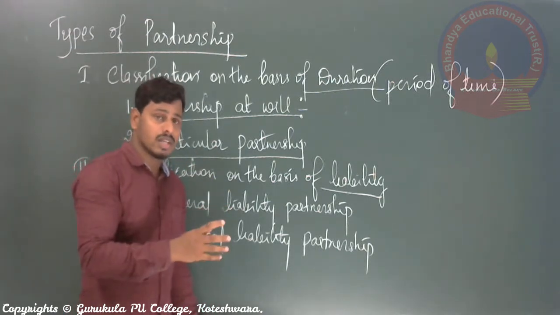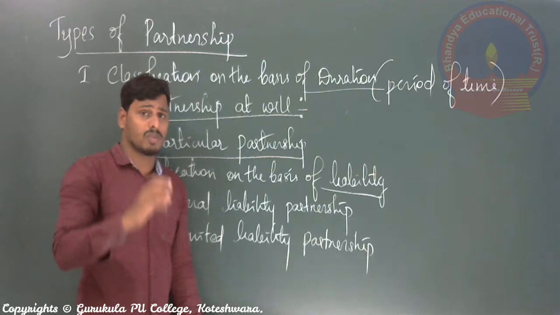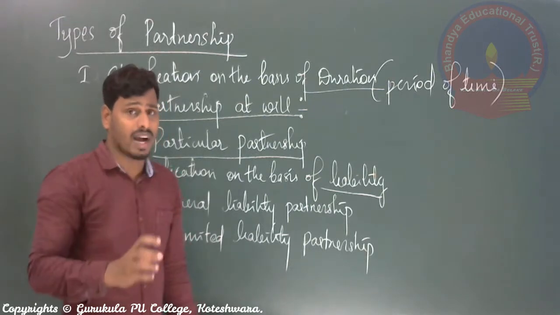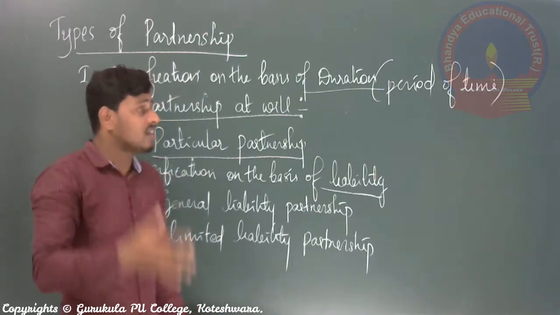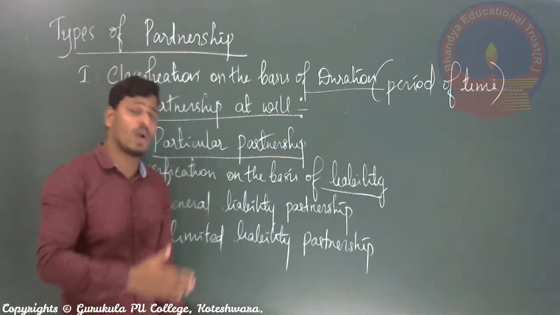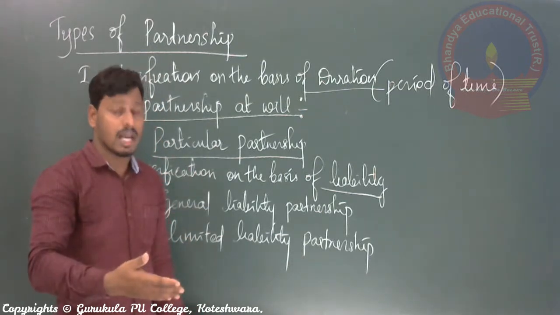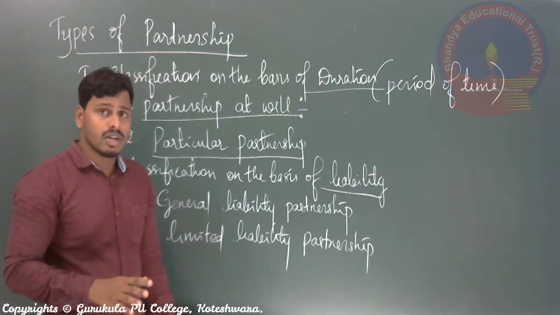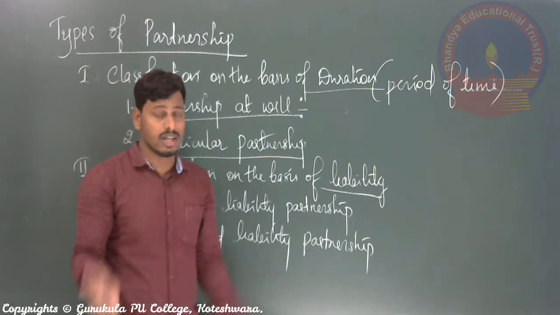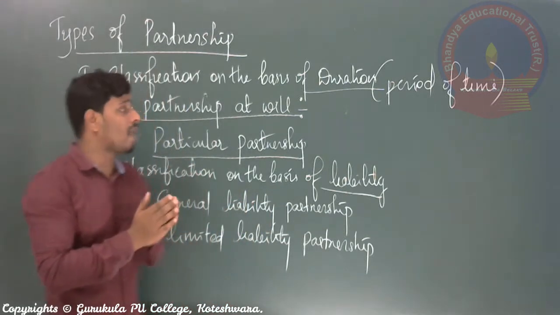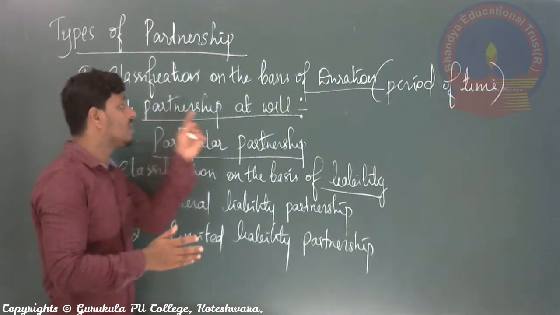That means the consent of all the partners is there, and they specify their participation in that agreement. With the consent of all the partners they start the business, and with the consent of the partners they can close the business. Such a partnership business is called partnership at will.